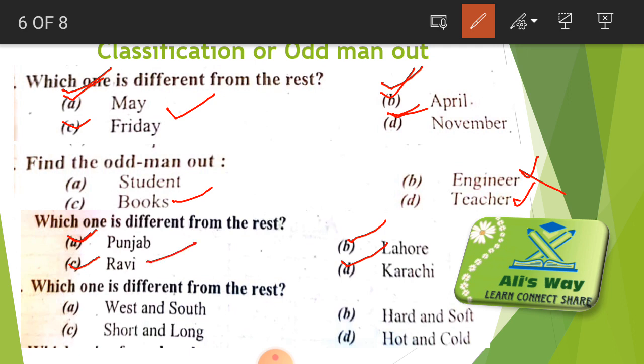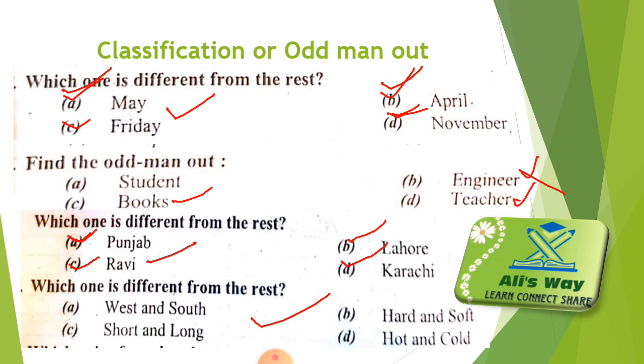And after that, here is a question: which one is different from the rest? This question is for you. You have to solve this and comment down the correct option. So here you have learned three types of verbal intelligence test.